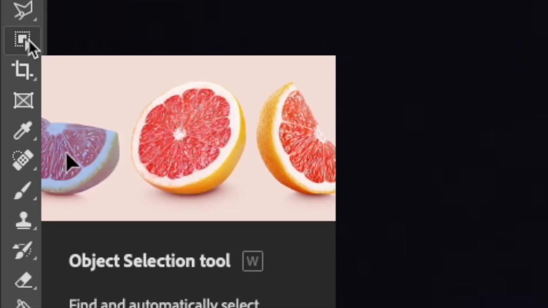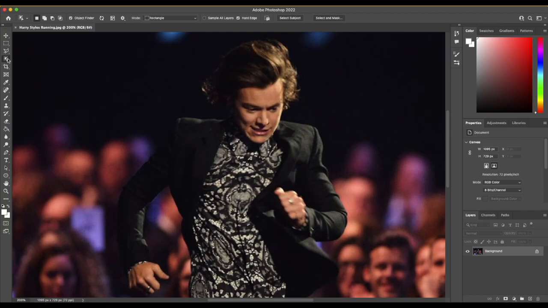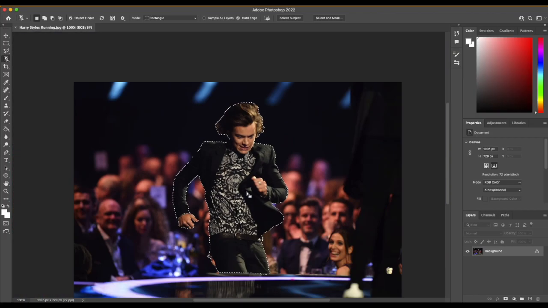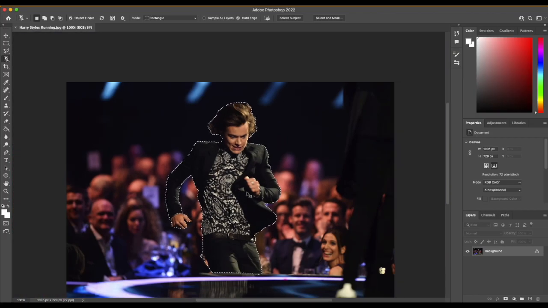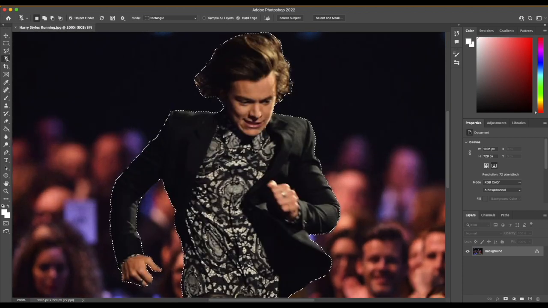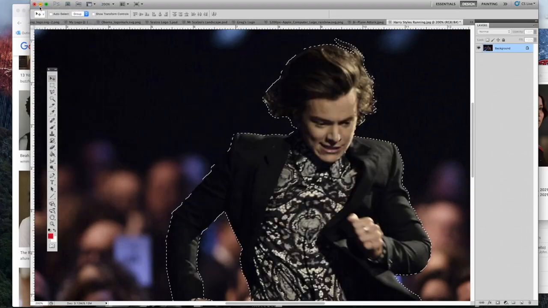And don't forget to try the object selection tool, which with one click can accurately select most objects out of a background. It isn't always 100%. You might like that hands-on feel of the polygonal lasso, but also the object selection tool is there as an option. And once again, don't forget to save it with your name on it when you turn it in at the end of class.